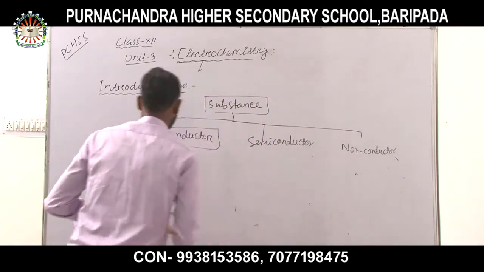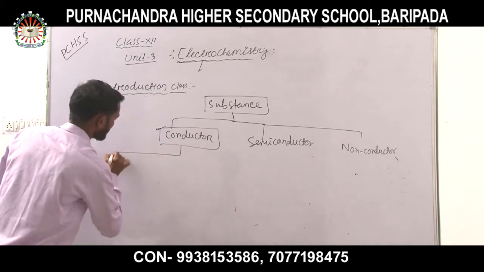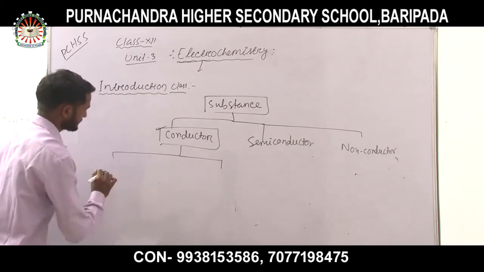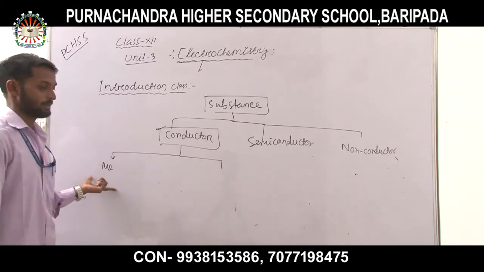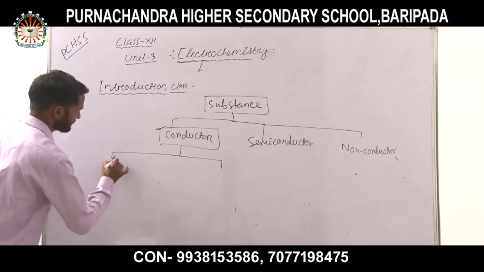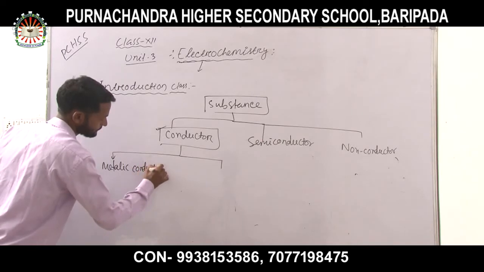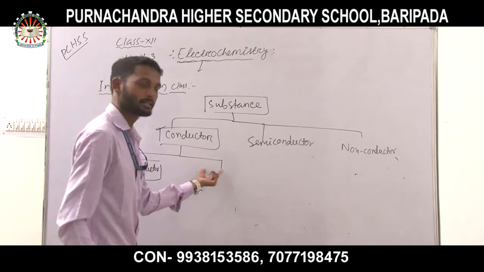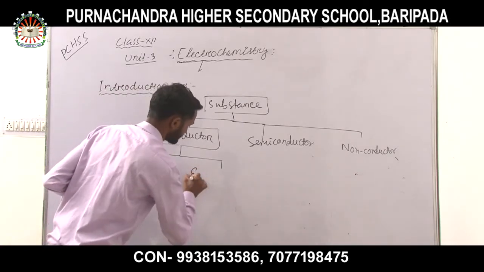At first we discuss the types of conductor. There are two types: one is known as metallic conductor or metallic conduction, and another is electrolytic conductor or electrolyte.